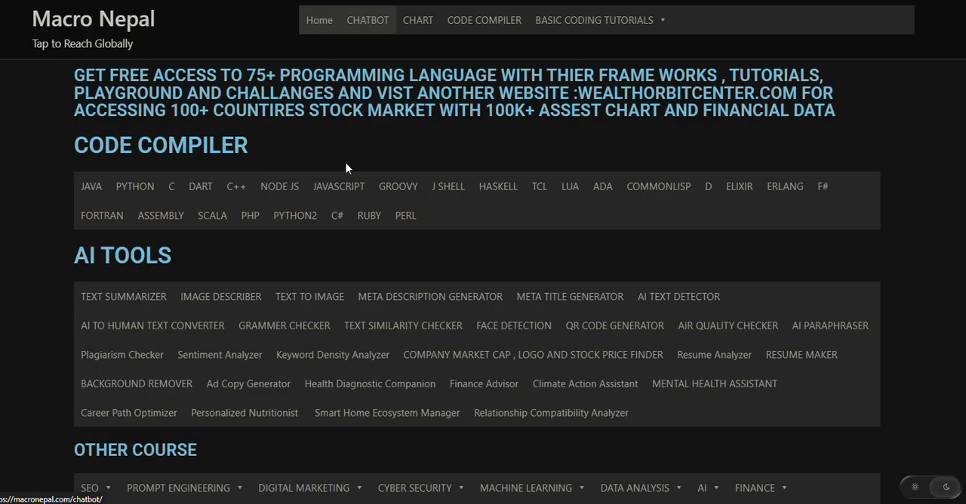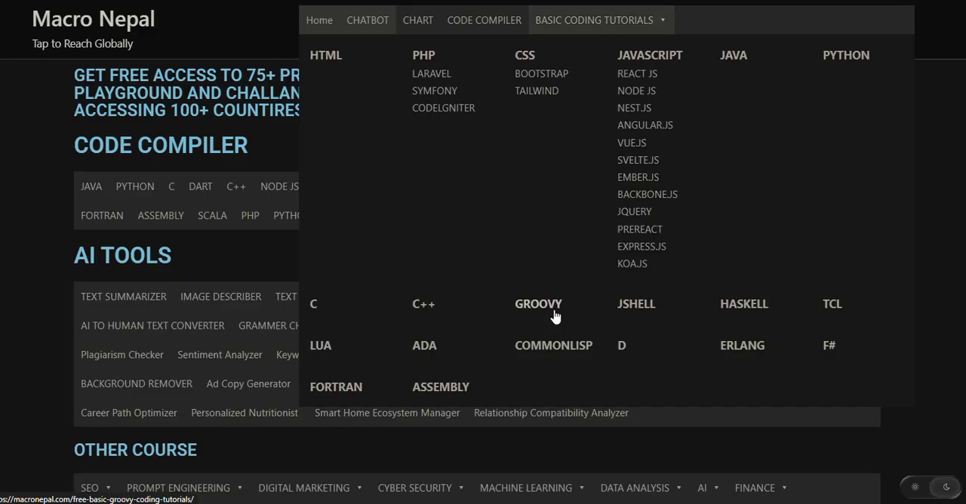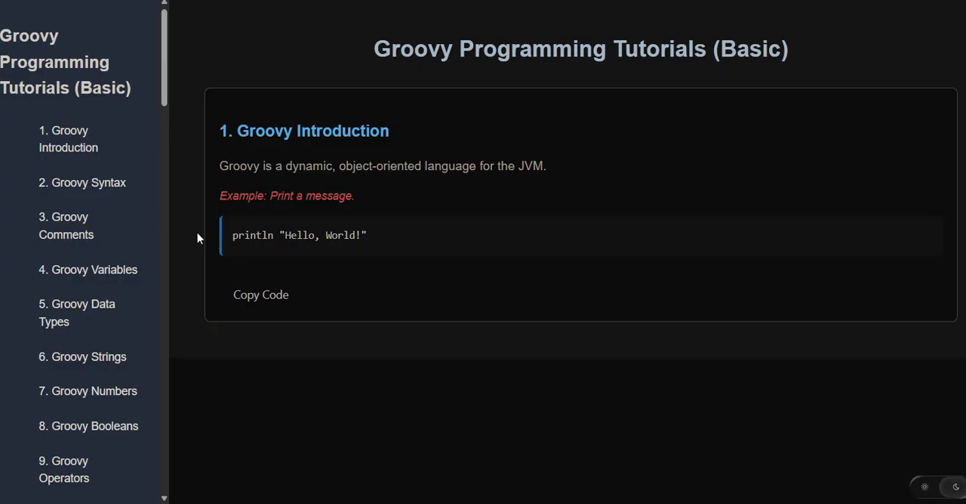After Groovy we have JCL, Haskell, TCL, Lua, Ada, Common Lisp, D, Elixir, Erlang, F Sharp also, then Fortran, Assembly, Scala, PHP, Python, C Sharp, Ruby, Perl. I'll provide you all the details and we'll learn the coding tutorial about these also. Here is Groovy, and I have made a tutorial about Groovy also.